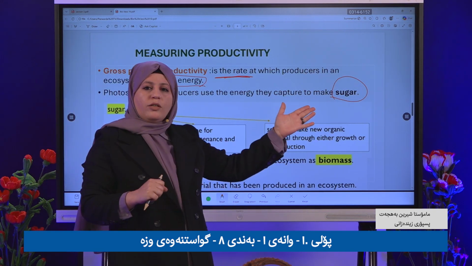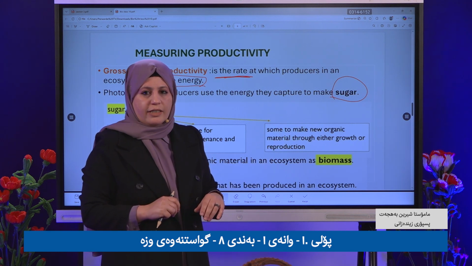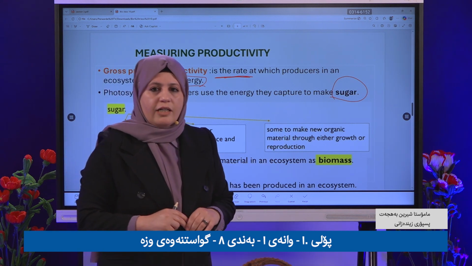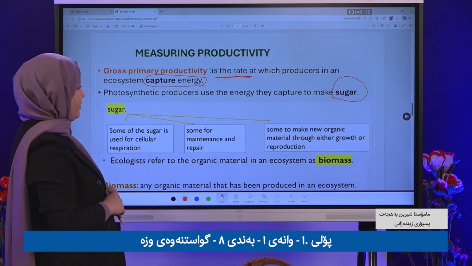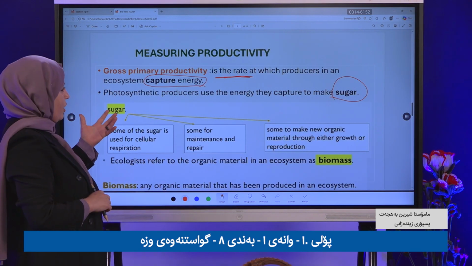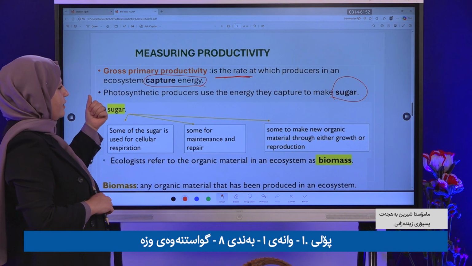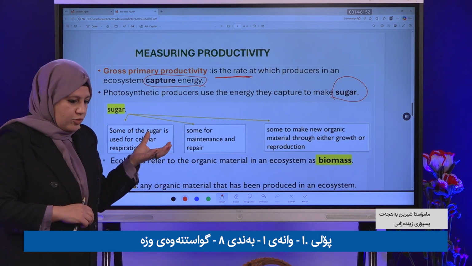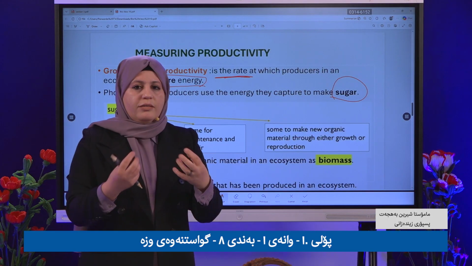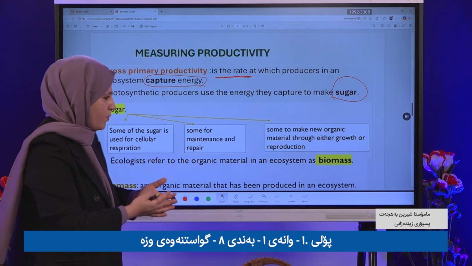Sugar is the monomer of carbohydrate. Okay? It is a simple carbohydrate called a monosaccharide. You learned this in chapter 3. Clear? So plants make sugar. Why do they make sugar? They make their own food for what?